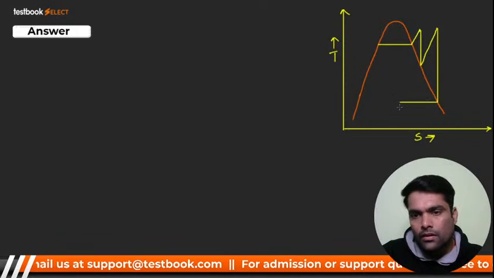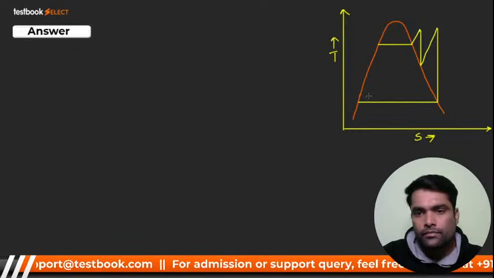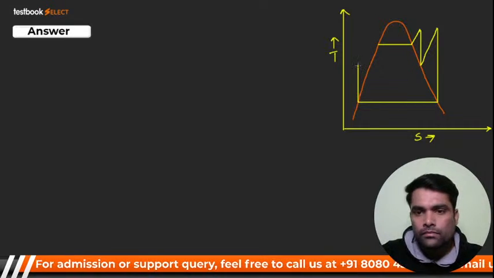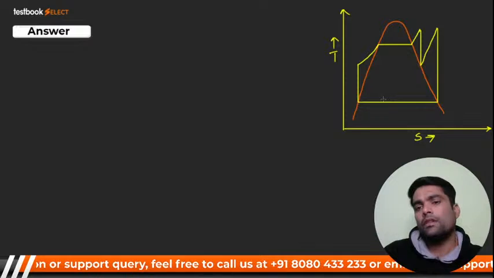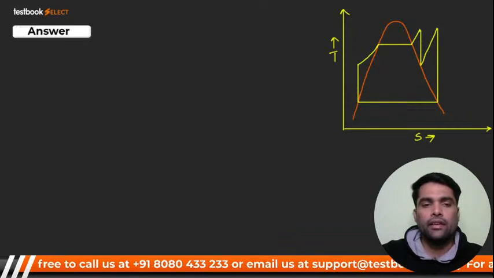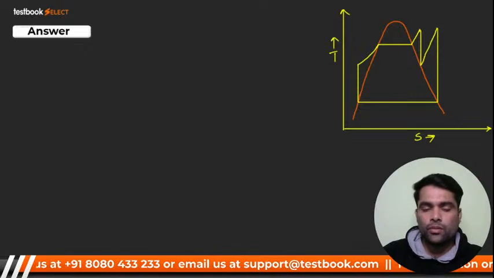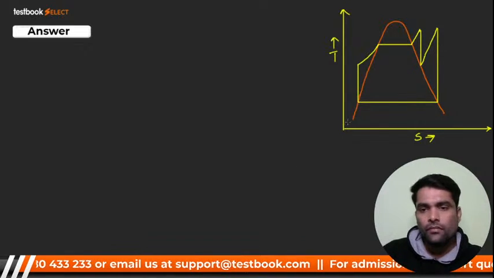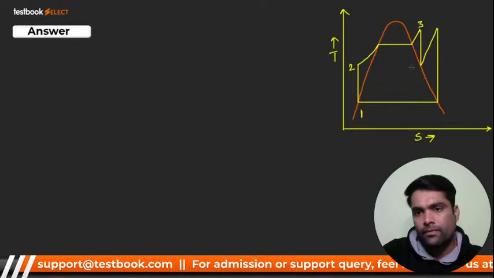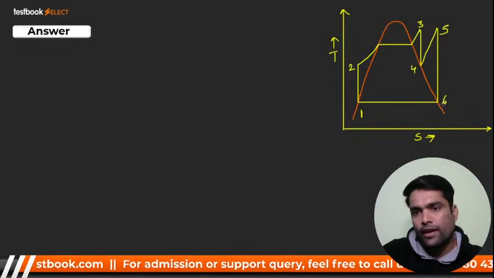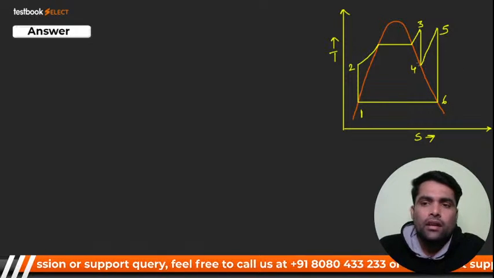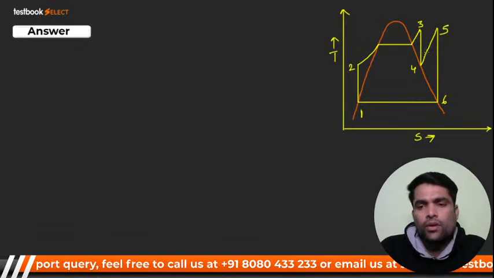It is like this. Diagram कुछ ऐसा ही है. Am I right, bacha party? Yes or no? Of course, it should be like this. So see, 1, 2, it is 3, 4, 5, and point number 6 may be in the wet region. It may not be at saturated vapor, it may be on the upper side. Okay, I hope you got it, bacha party.